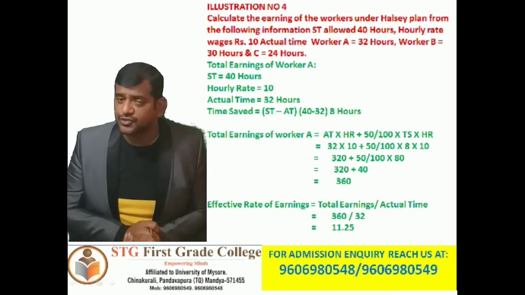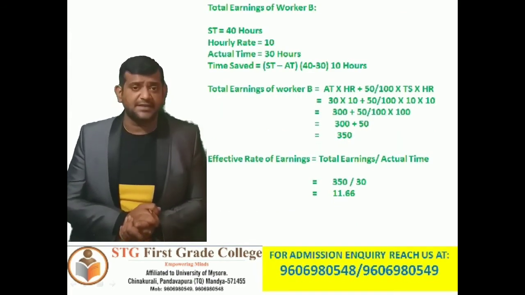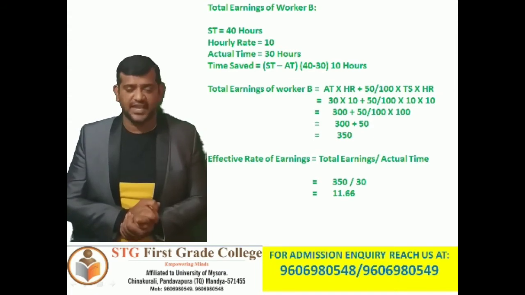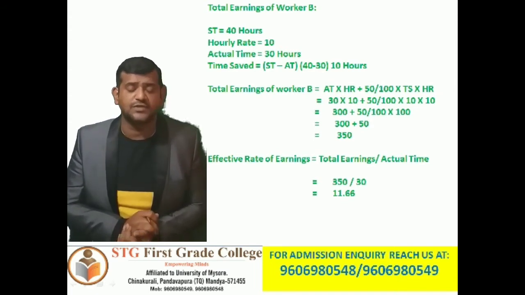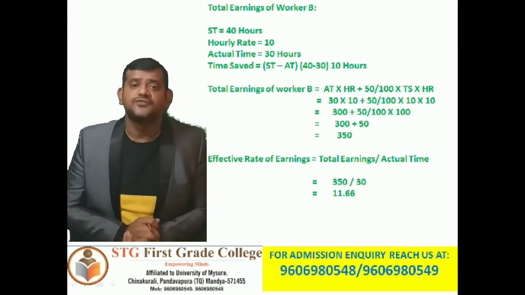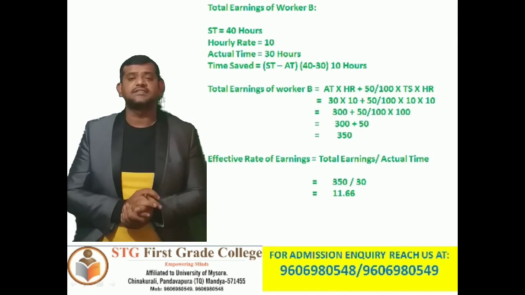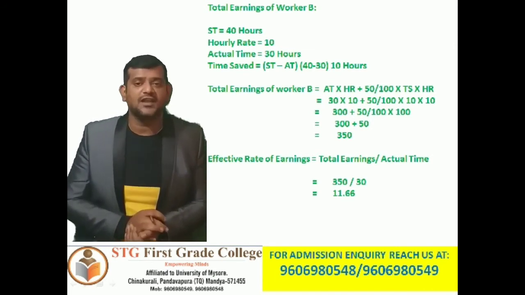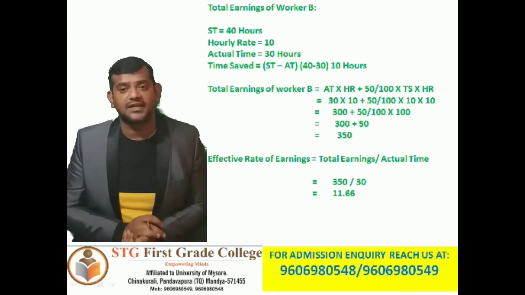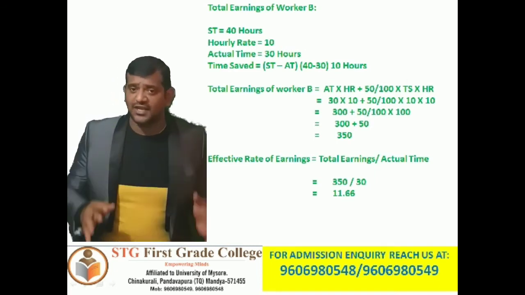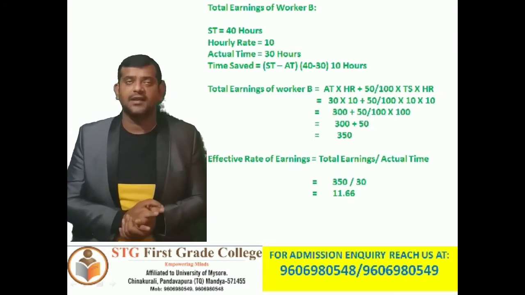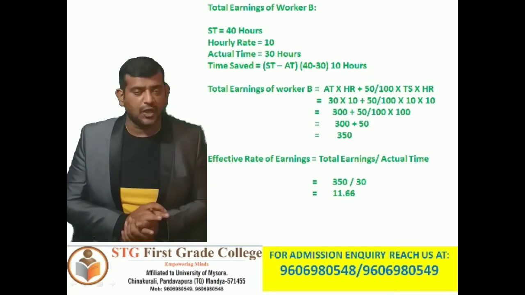Now I am moving towards total earning of worker B. Standard time 40 hours, hourly rate 10, actual time 30 hours, time saved, that is standard time minus actual time, 40 hours minus 30 hours, so time saved is 10 hours. Total earning is equal to actual time into hourly rate plus 50 divided by 100 into time saved into hourly rate. So that is actual time 30 into hourly rate 10 plus 50 divided by 100 into time saved 10 into hourly rate 10.